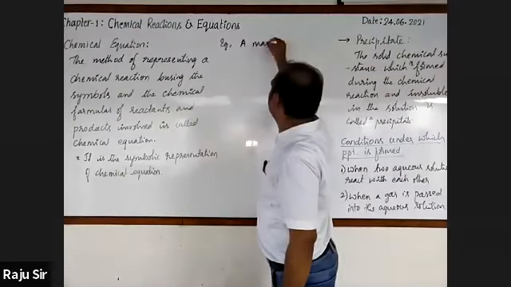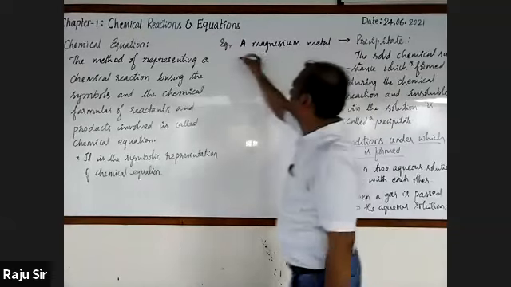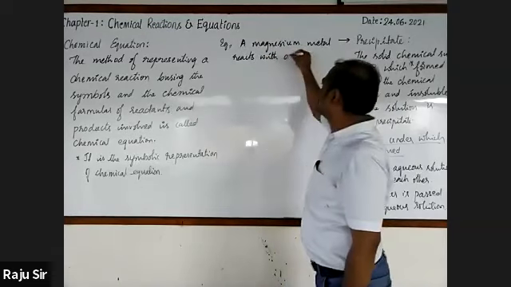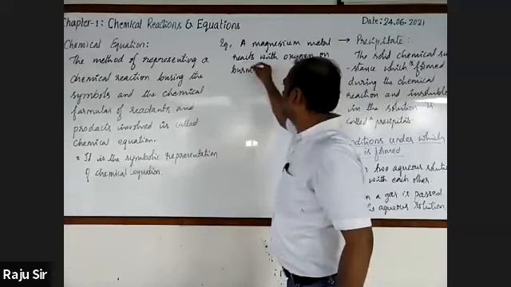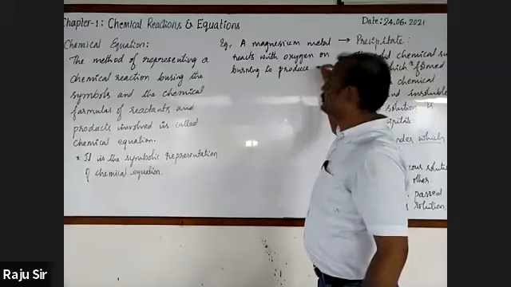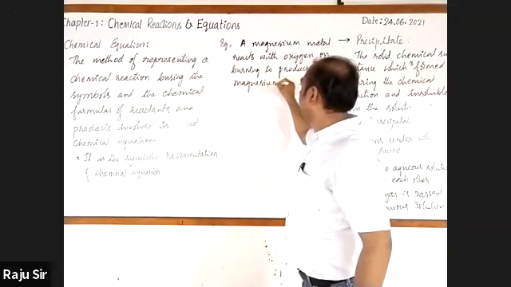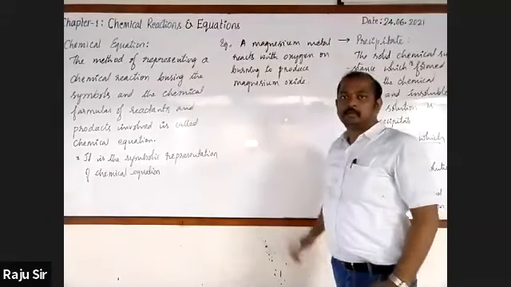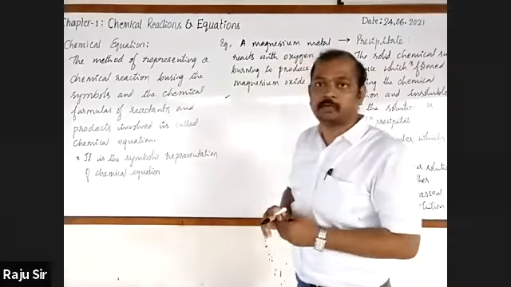A magnesium ribbon or magnesium metal reacts with oxygen on burning to produce magnesium oxide. Here, first, I'll write the word equation.